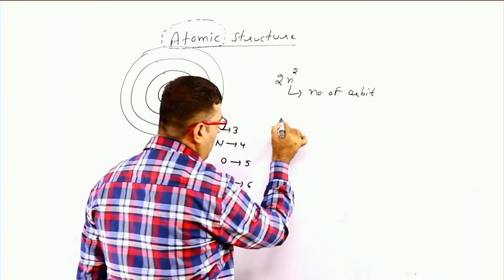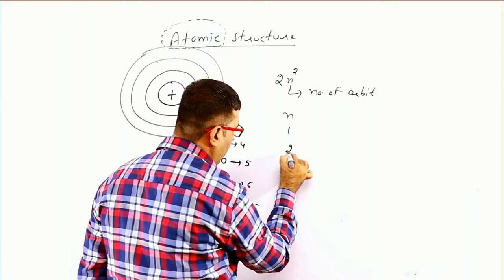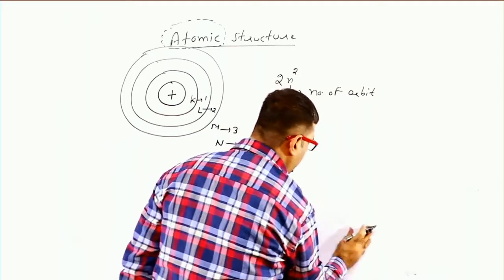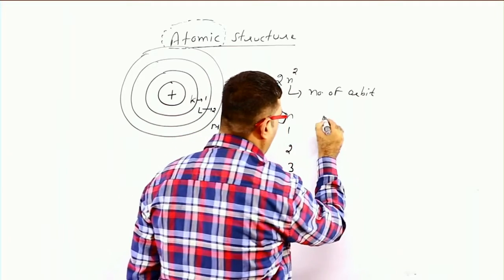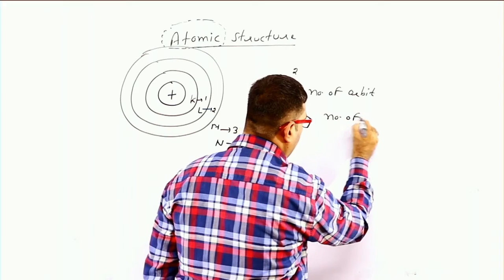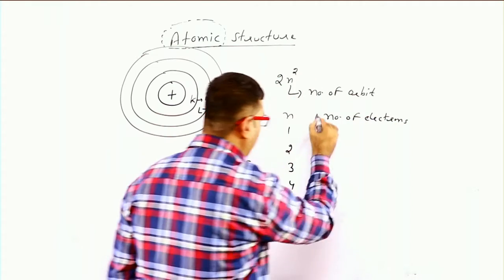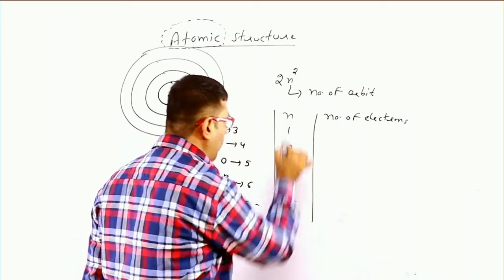Here n is 1, 2, 3, 4, 5, and here is the number of electrons revolving in that orbit. This is our first table.